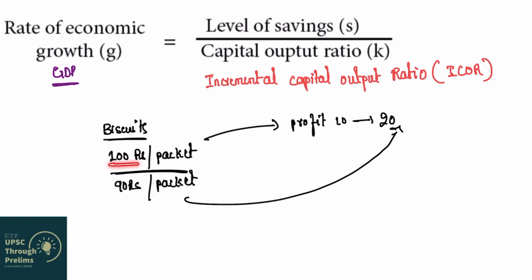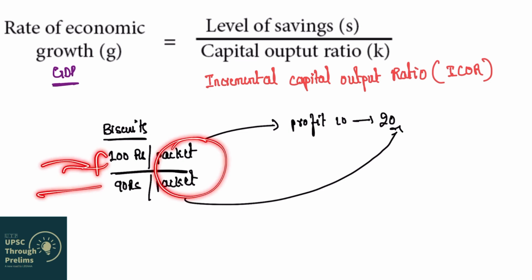The incremental capital, or the amount that you are investing to produce this one packet, is coming down. This is the basic understanding of the incremental capital output ratio. So for an economy to grow, it must invest less and produce more. Then only its raw materials will be used efficiently. Then only can we produce more by investing less.